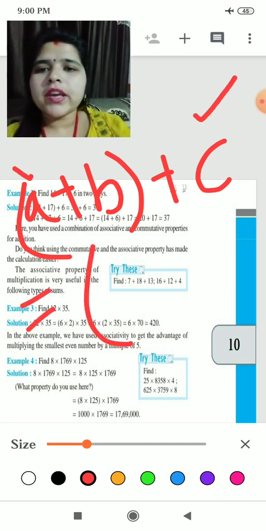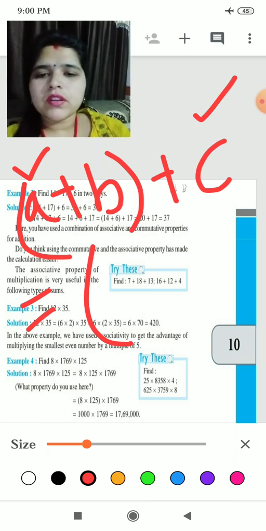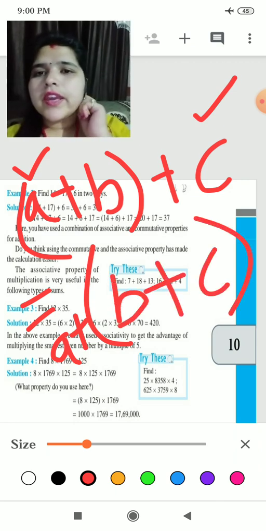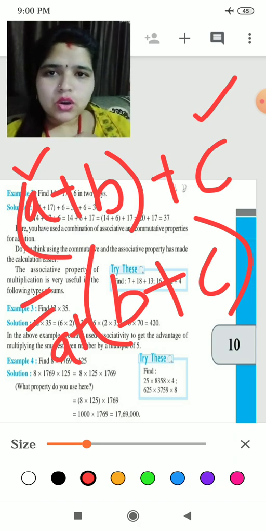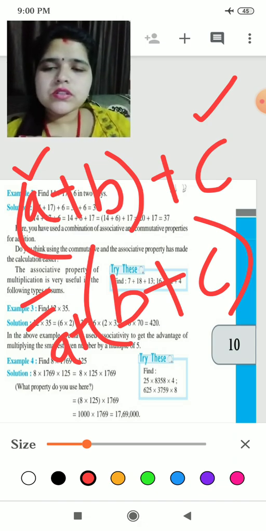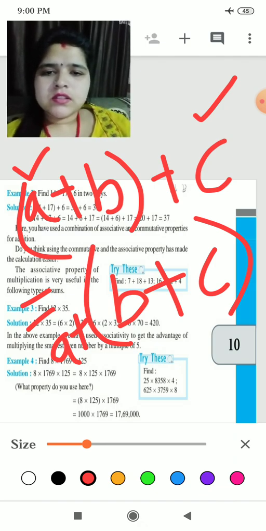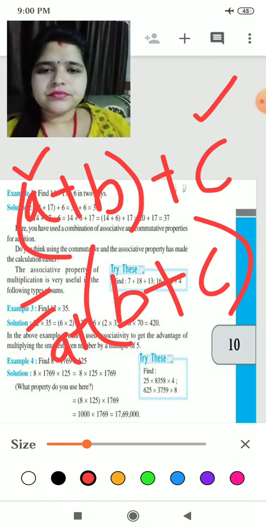Now I will make here a alone in this one. Okay, here will be a plus in bracket b plus c. Now see, a plus b bracket close plus c is equals to a plus bracket b plus c. Understood? Very good.